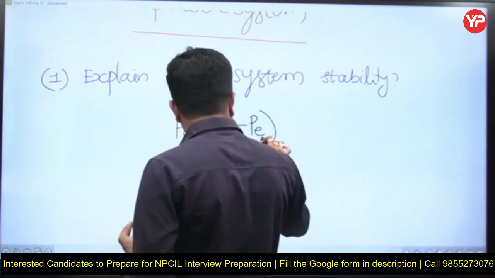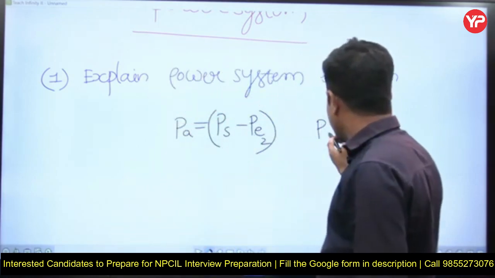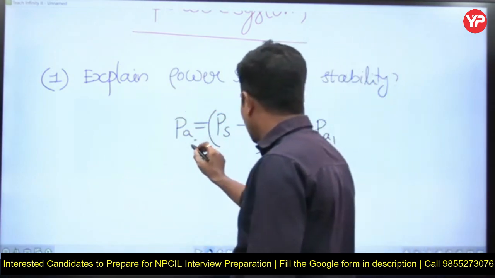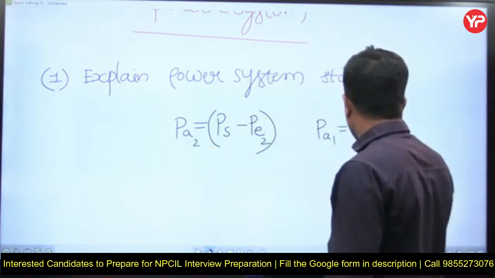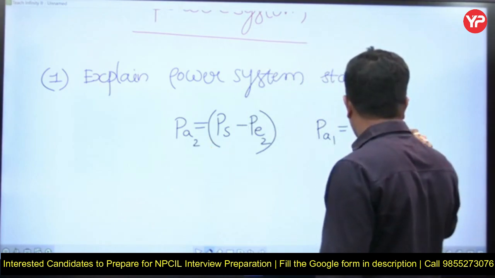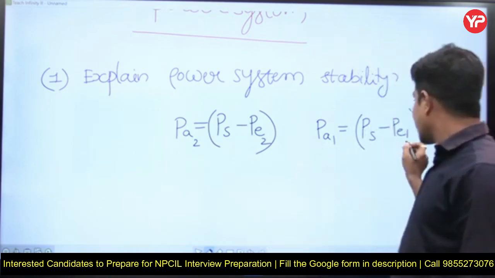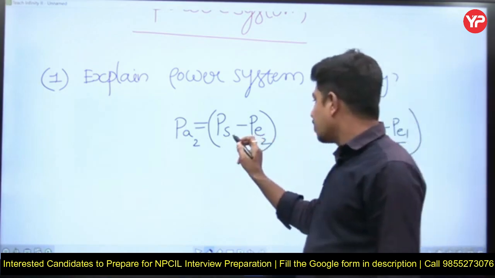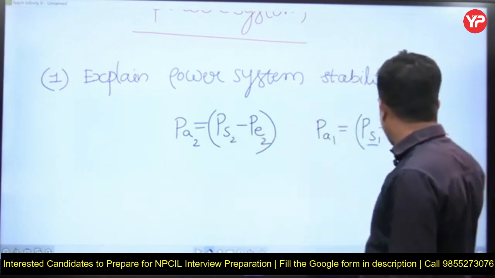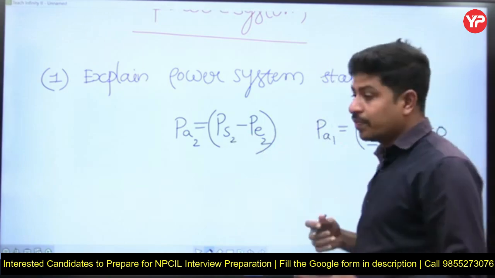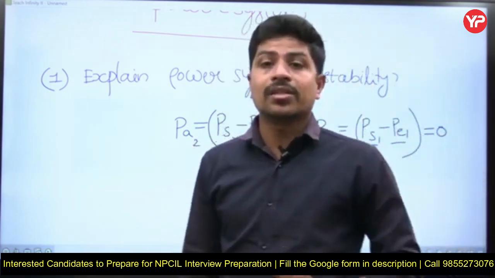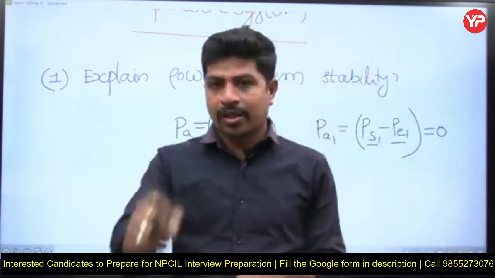Previously this is PA1, this is PA2. PA1 is equal to PS minus PE1. Previously, when there is no disturbance, PE1 is exactly equal to PS, and there is no acceleration, meaning the rotor neither accelerates nor decelerates. It is going to be stably operated at that point.